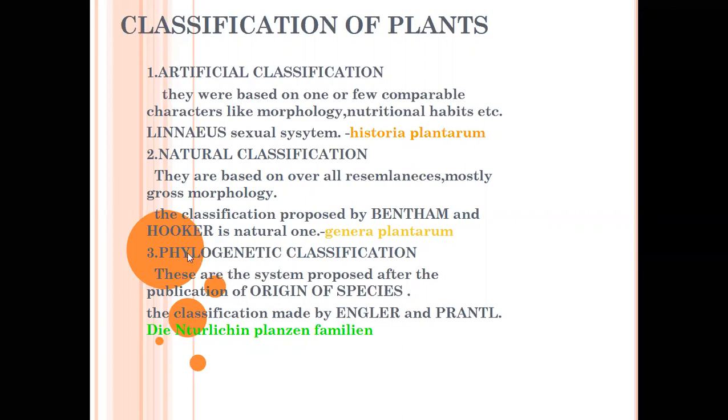And the third one is phylogenetic classification. These are the systems proposed after the publication of Origin of Species. The classification was made by Engler and Prantl, and the phylogenetic classification is explained in their book Die Natürlichen Pflanzenfamilien. These are the three types of classifications in plant taxonomy.